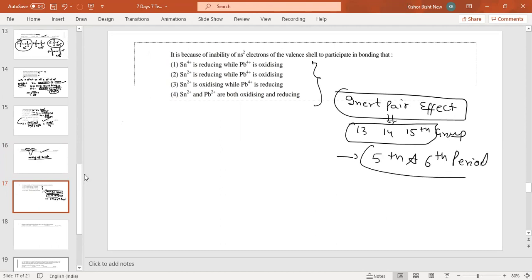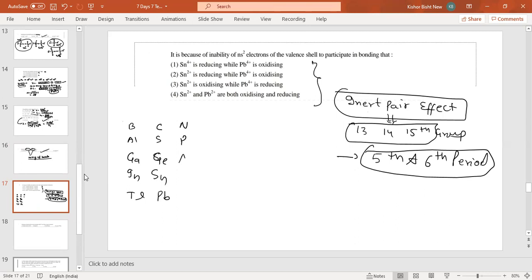Here only 15 works as inert pair effect. Okay. Now what is the meaning of inert pair? One mnemonic is telling you the 13 group elements. This is the element of 13 group. Then 14, and then 15.